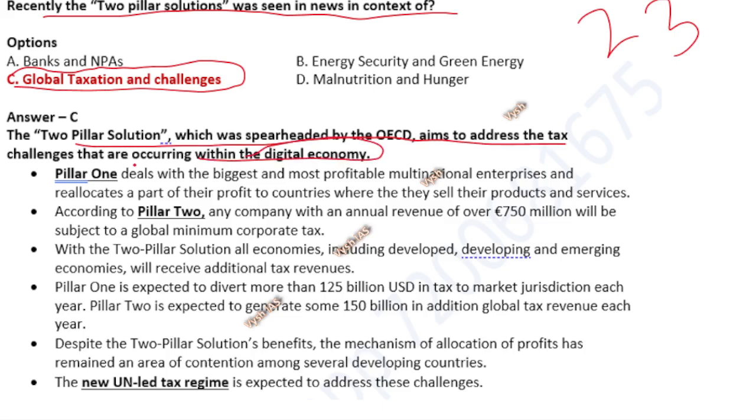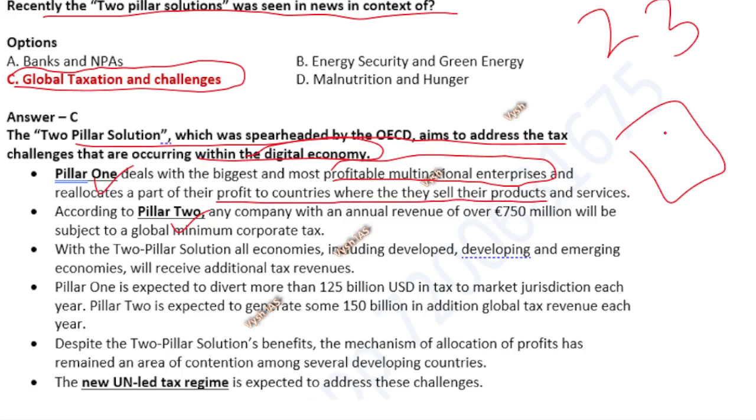Here, Pillar 1, Pillar 2 and all, where the most profitable enterprises which are making a lot of money from a different country, like suppose one company is making a lot of money in India itself, India's population is contributing to their growth, then they should reallocate a little bit of that profit to the products and services for that country itself. So that is the two-pillar solution which the OECD is suggesting. That is one of the solutions.